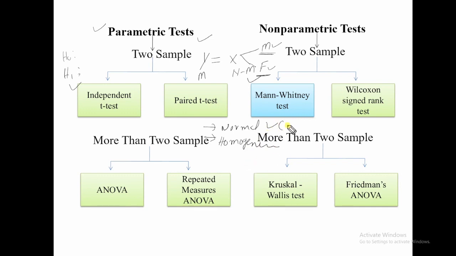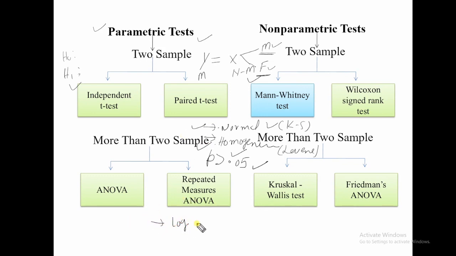Through the KS test we check the normality of the data, and through the Levene test we check the homogeneity of the data. If the p-value is greater than 0.05, it means our data is normal as well as homogeneous. Now if my data is not normal and not homogeneous, then what should I do? Then I transform my data.